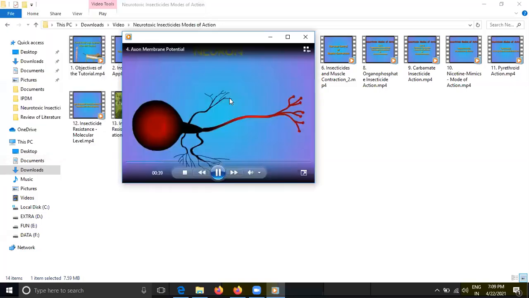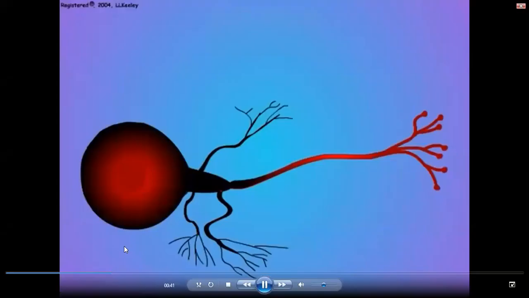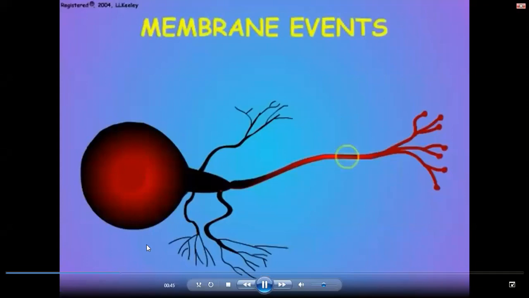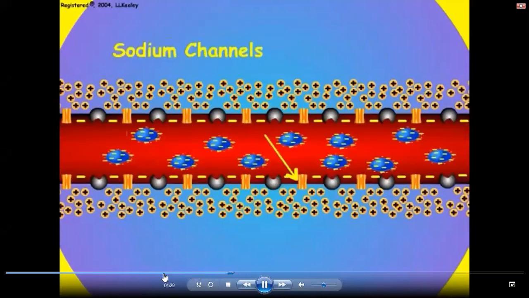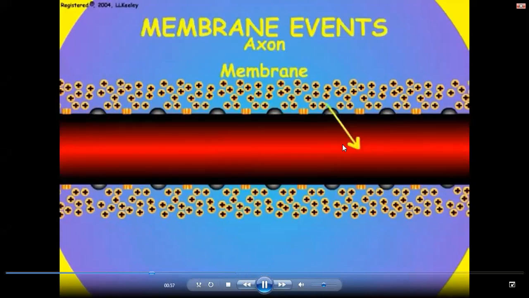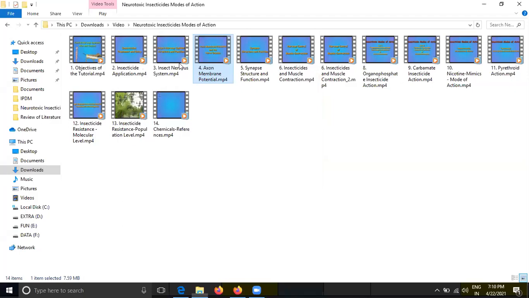What is this? Neuron, sir. Okay, then what is this? Axon, sir. Axonic membrane, yes or no? That is the axon only. So you see this one is the axonic membrane through which the information will pass. Before that, you see another video.